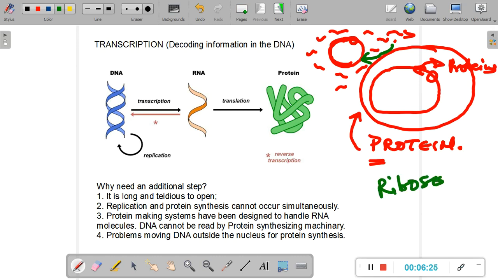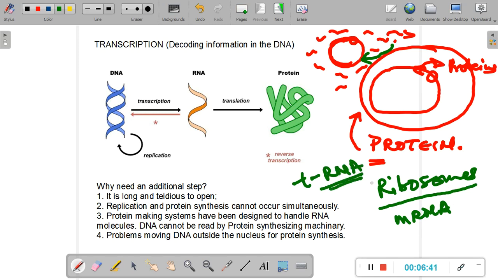Now, another reason could be that the protein making systems, we call them the ribosomes, have evolved in such a way that they are great at reading mRNA strands. There are also other types of RNA molecules which we will study soon, for example, the tRNA molecule. All of these are protein making components, the tRNA, the ribosomes, etc. All of these molecules have evolved in such a way that they are great at reading the information present in mRNA, but they have not evolved fairly well to understand what is encoded in the DNA. So this is another reason why DNA cannot be used directly for the synthesis of protein.